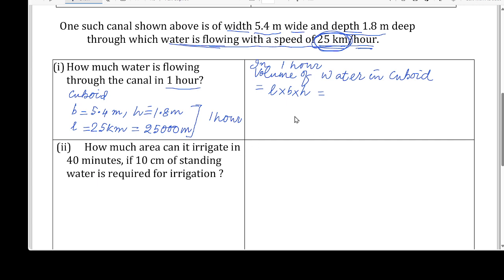So the volume of the water of the cuboid will be length equal to 25,000 meter multiplied by breadth equal to 5.4 meter and height equal to 1.8 meter. So it will multiply correctly. The answer will be 243,000 meter cube of water in 1 hour. No need of multiplication here, you can multiply and verify.